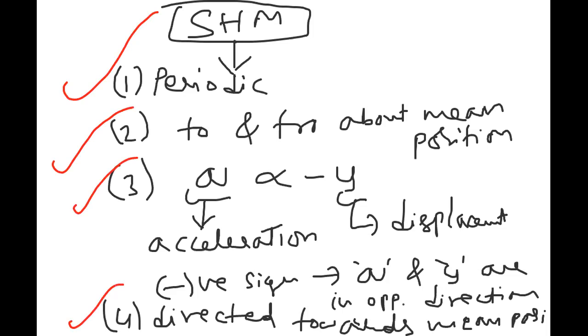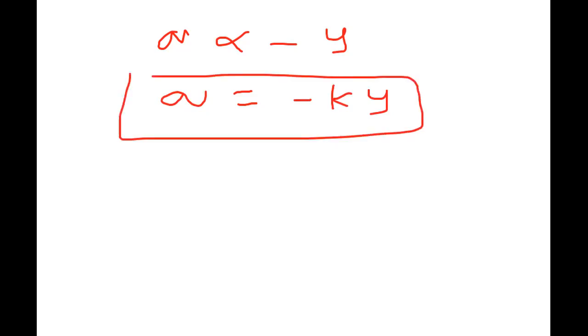These are the main points in this concept, beta. Now let us check it out here. We just now were told that acceleration is directly proportional to displacement but in the opposite direction. That is, a is proportional to minus y. To remove the proportionality symbol, I am using a constant here. That k is called the proportionality constant, and I can write the formula like this: a is equal to minus ky.